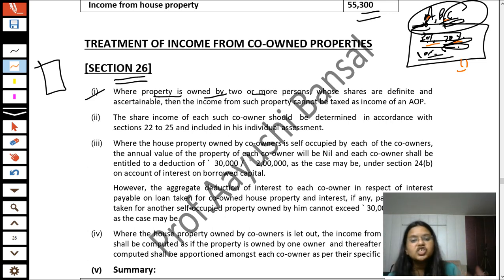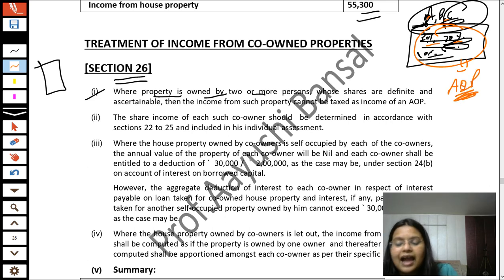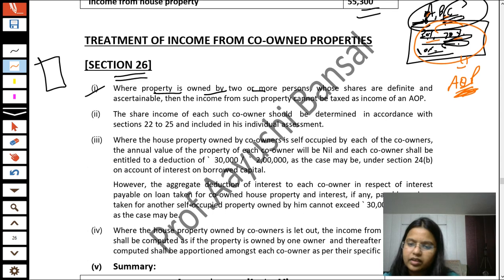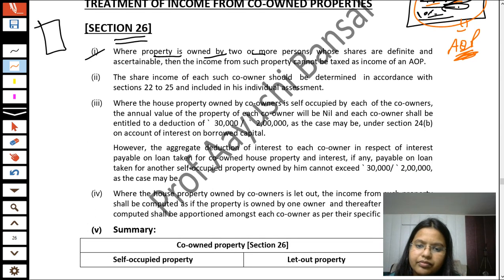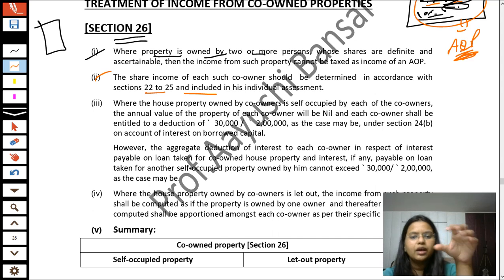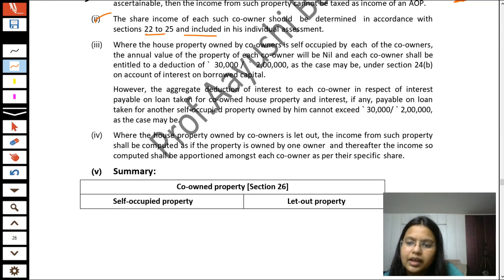But if these shares are not ascertainable, if the shares are indefinite, then in that case, we will treat it as an AOP, Association of Persons, of A, B, C, and in the hands of the AOP, Association of Persons, as an assessee, it will get taxed. Okay. In the same manner, as per sections 20 to 25, we will compute income for these owners.